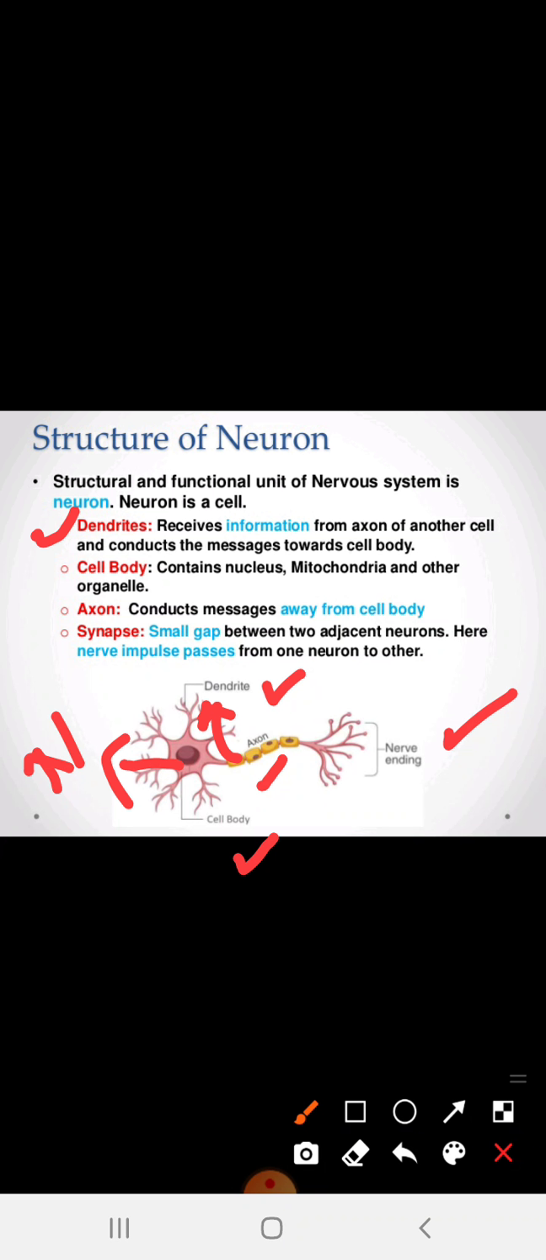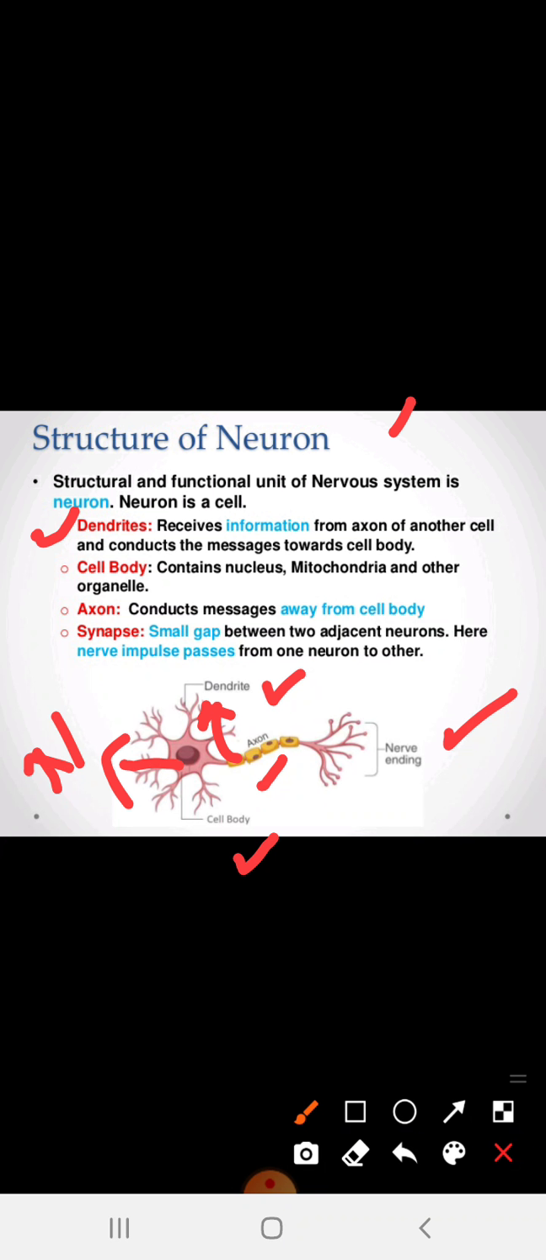We are not going to discuss the cell concept in brief here, because our main concept is to study only the neuron, not the whole cell chapter. So the cell body contains the nucleus, mitochondria, and other organelles.